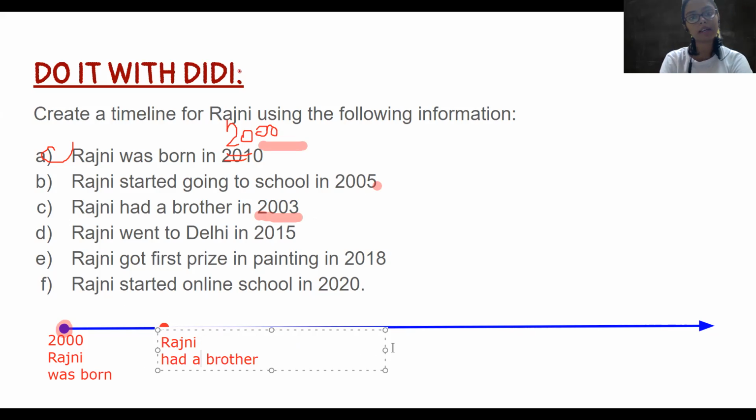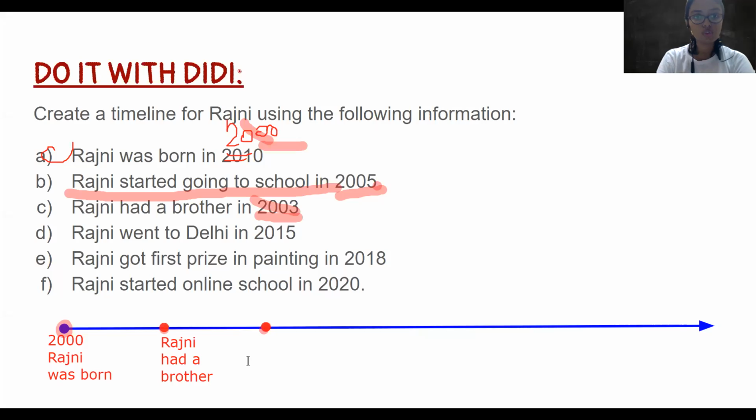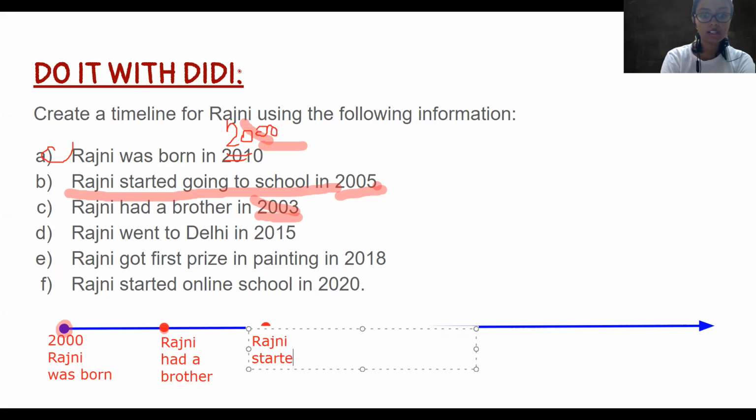रजनी का एक छोटा सा भाई हुआ. So that is important for Rajni's life, right? Now next thing, 2003 हो गया, 2000 हो गया. Next thing 2005. So I'm going to 2005 here. What happened in 2005? Rajni started going to school.